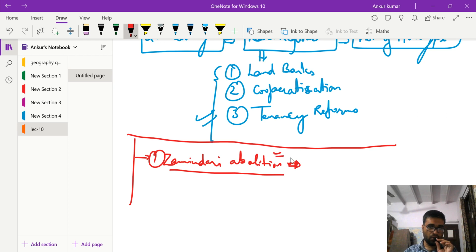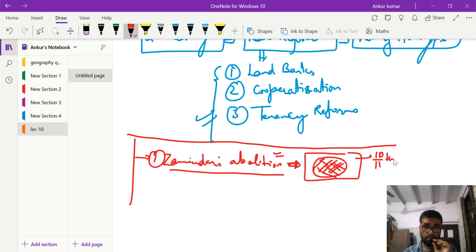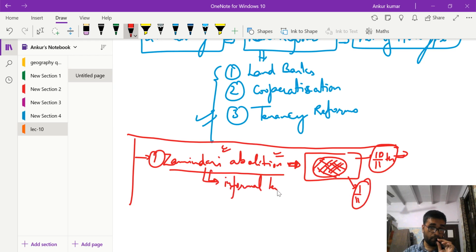Earlier, the Zamindars were given the ownership of land by the Britishers, and these Zamindars used to collect the revenue from this land. Ten-elevenths went to the Britishers, and one-eleventh was kept by the Zamindars, and the peasants were left with nothing. This practice was abolished, but it is still prevalent in many parts of India at an informal level. This is the big problem.